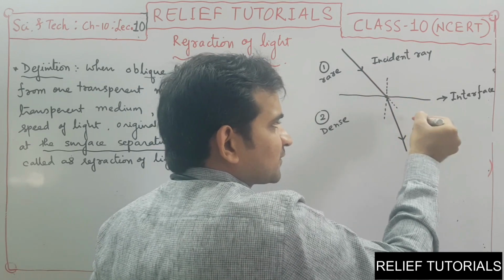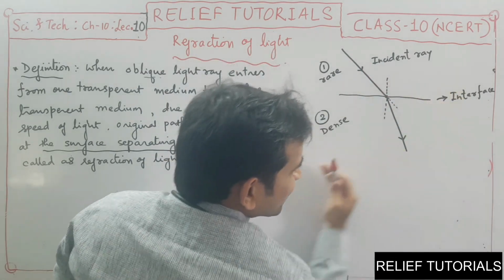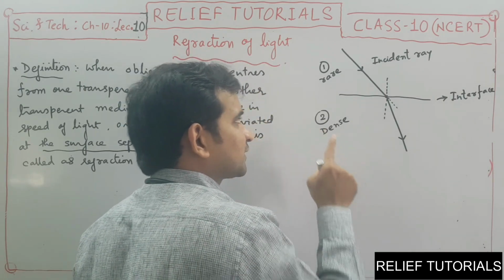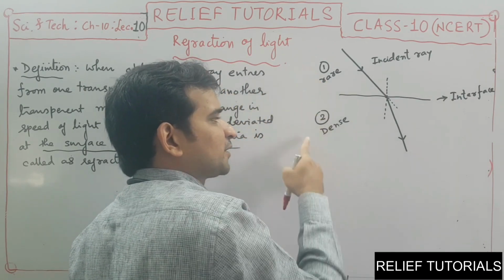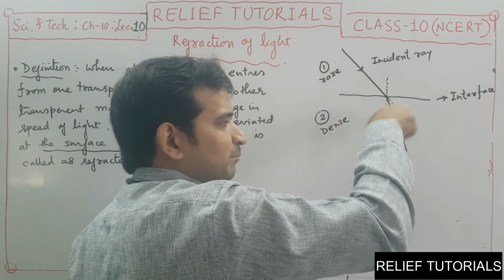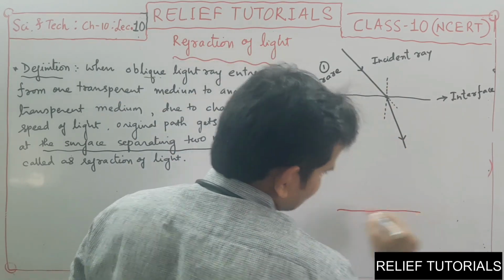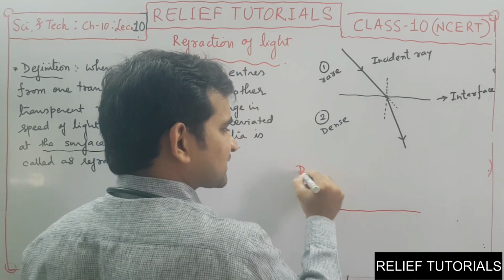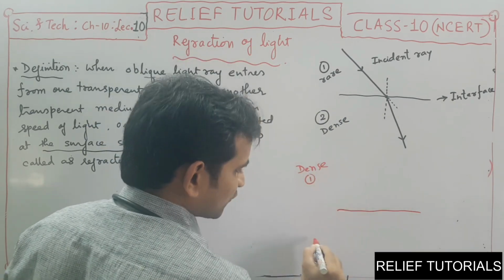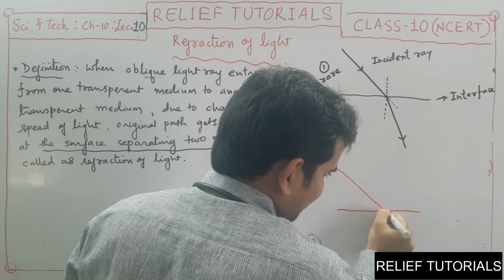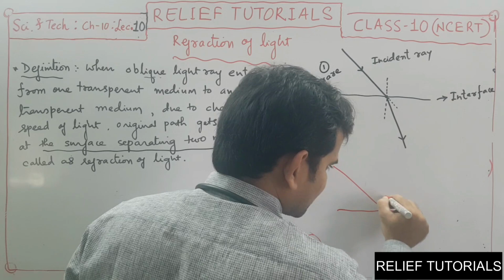This is the original path and the light ray bends towards the normal. In which case? The case when the light ray goes from rare medium to dense medium. If medium 1 is denser as compared to medium 2, then what? This is the oblique light ray, this is its original path, this is the normal.